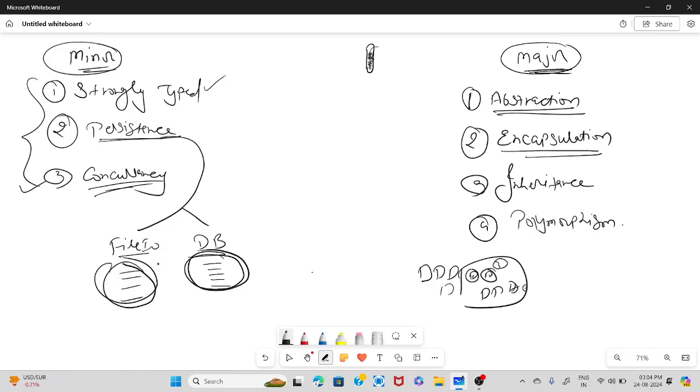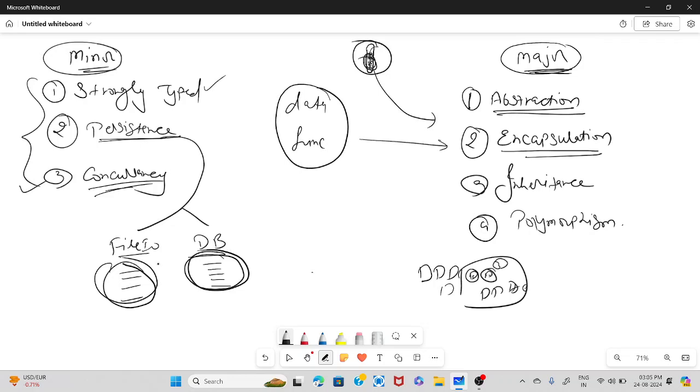So basically this capsule is protecting the medicine which is placed inside. That is what encapsulation is, right? Encapsulation is wrapping the data and functions into a single unit.